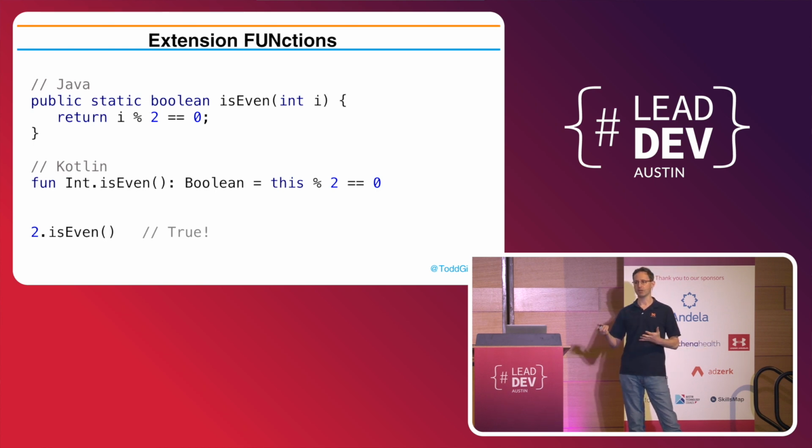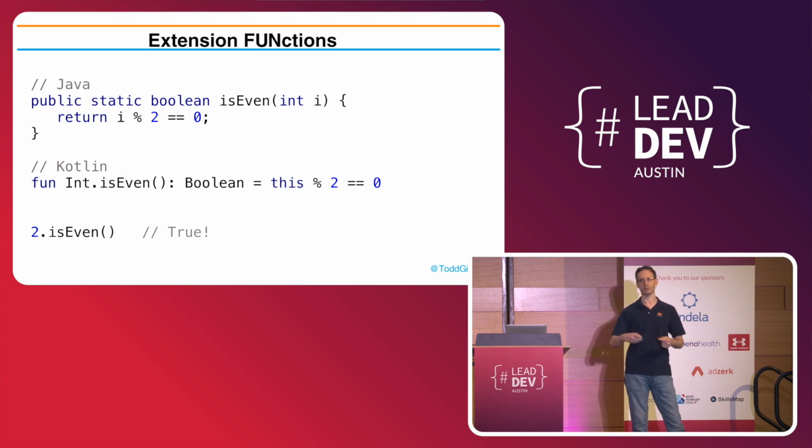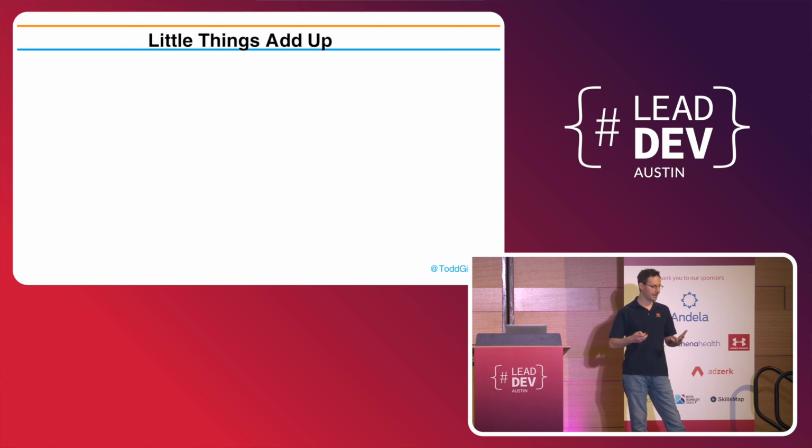Now, I'm not physically changing Int. It's just an Int scope, and in fact, the code that is generated is the same as the Java code if you look at the bytecode. But it's a nice little thing to make productivity interesting. The code that you're calling looks a lot better than calling isEven with 2. You can just say 2.isEven. These little things, they add up.